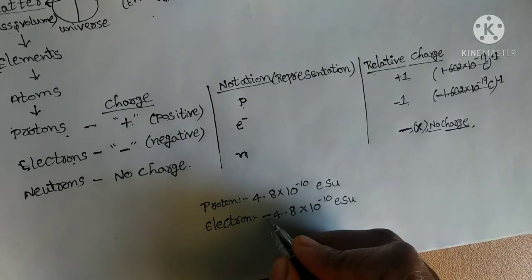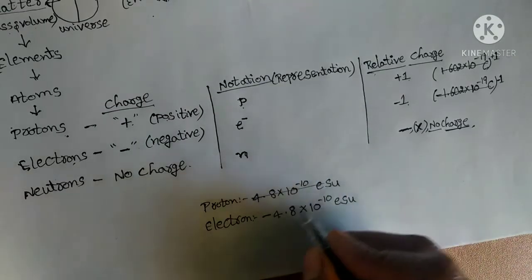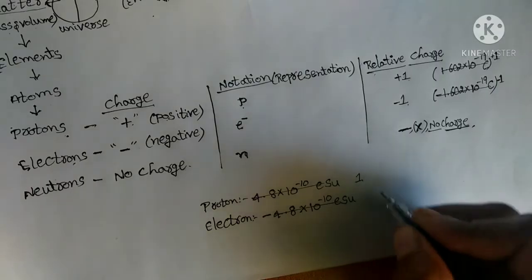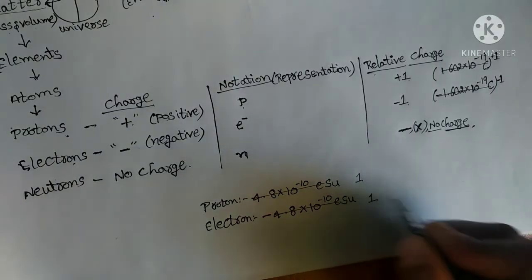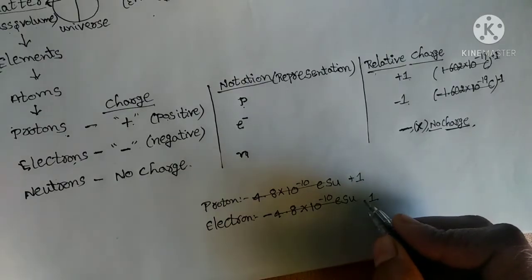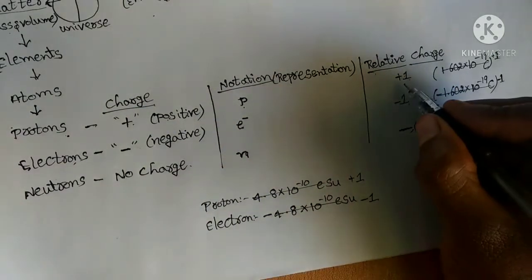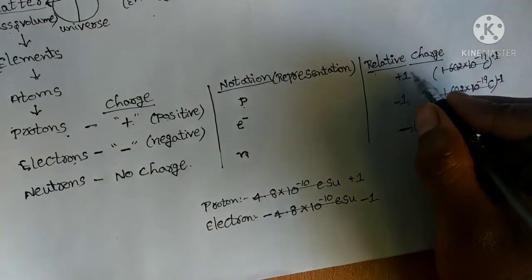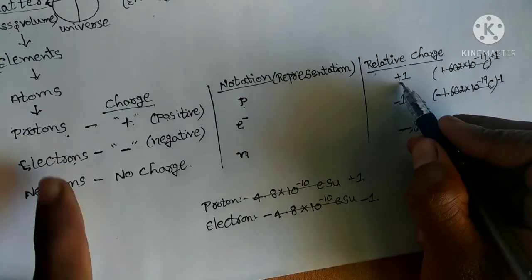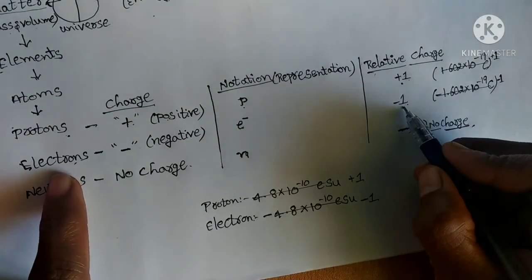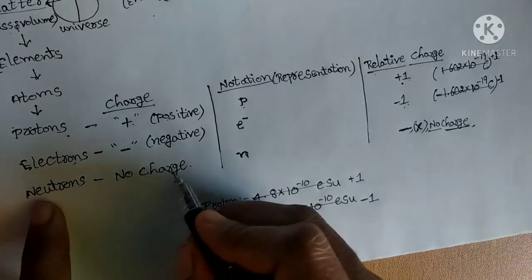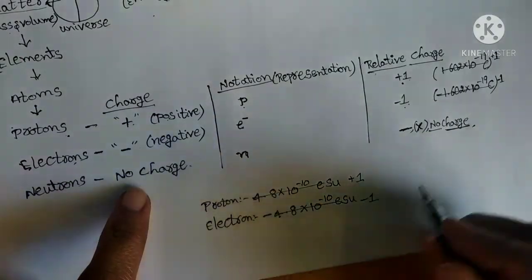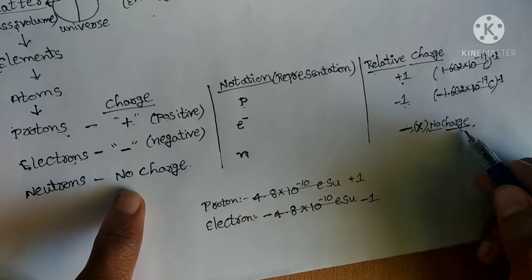See here, it is positive, it is negative, so both will get cancelled. Here 1 will come, here also 1, right? Here it is positive, so plus 1, here it is minus 1. That is why we have considered the relative charge of proton as plus 1 and the relative charge of electron as minus 1. And neutrons have 0 charge or no charge, so we need not discuss that.